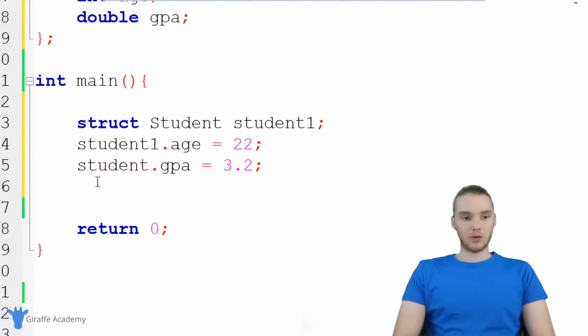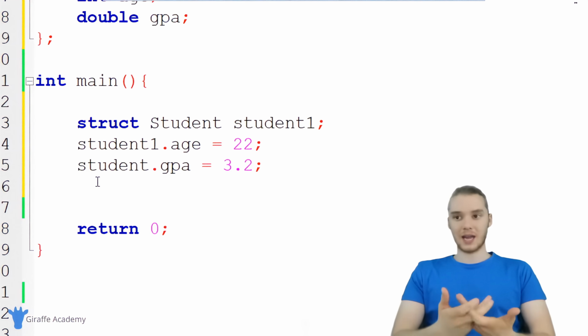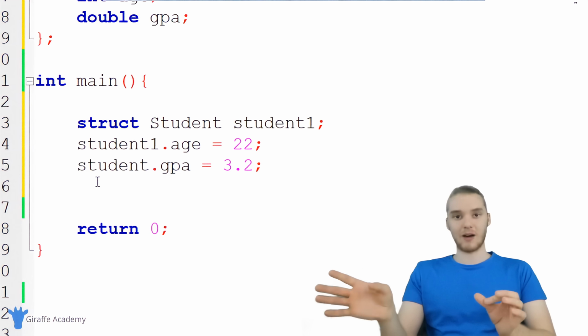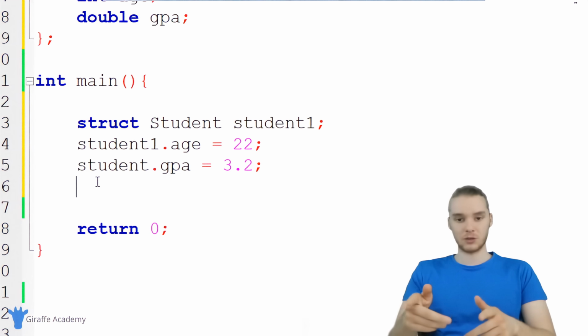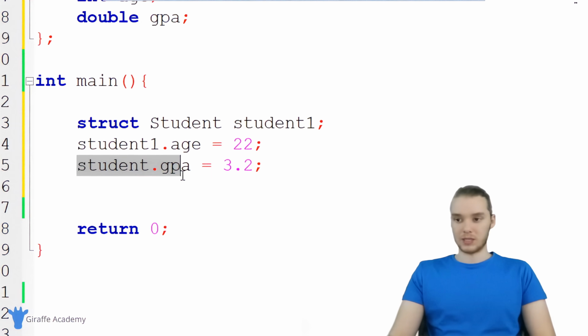I can use something called the string copy function. This is a function that will take a string and give it a value that we specify. So it'll basically do what we did over here with the age and the GPA, but with the name. So I could say like